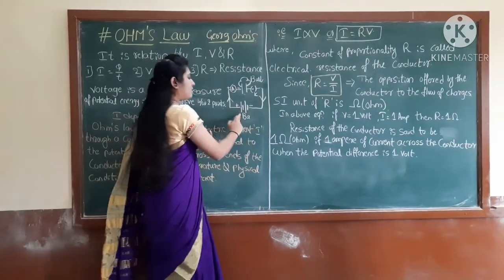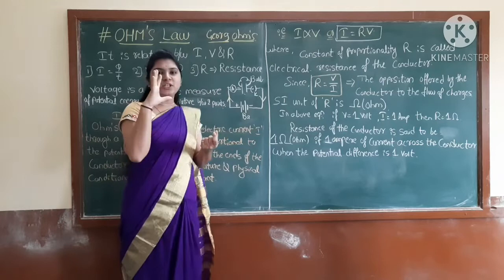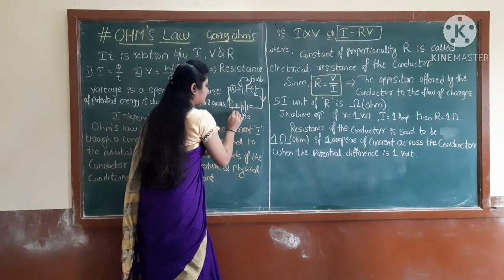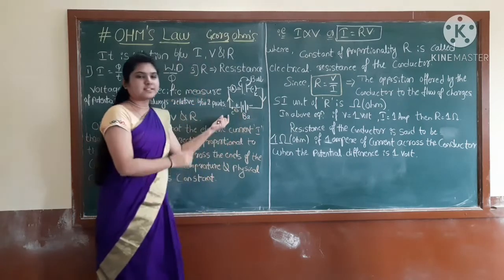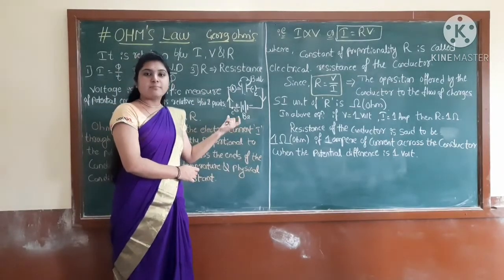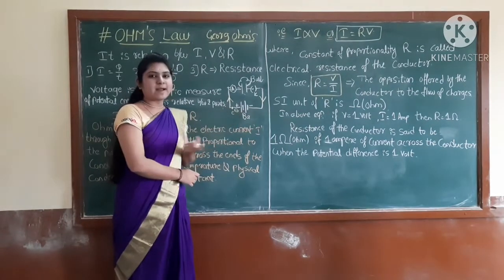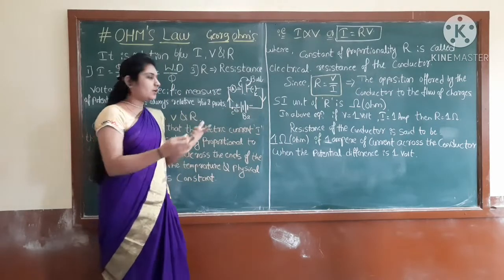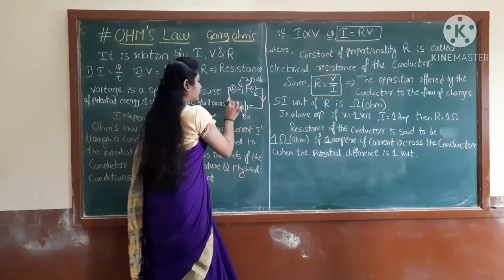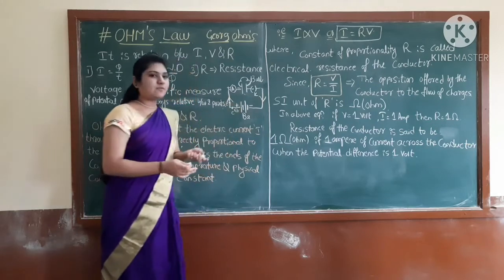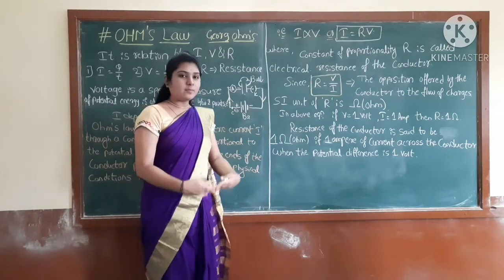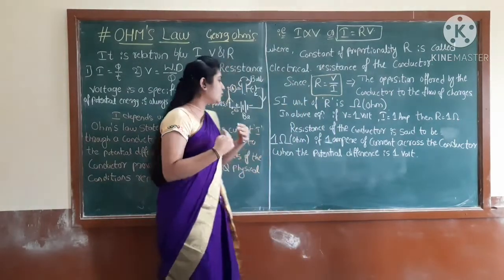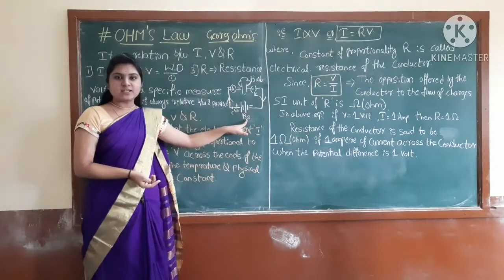Just assume through the help of the battery I am applying energy on the electron. Consider an electron is present here. First it was at rest, but when I give the energy from this battery, it starts to move in this conducting path. It will change its position and come here. If I take the movement from here to here, then I need some energy. Who is giving energy here? The battery is giving energy.